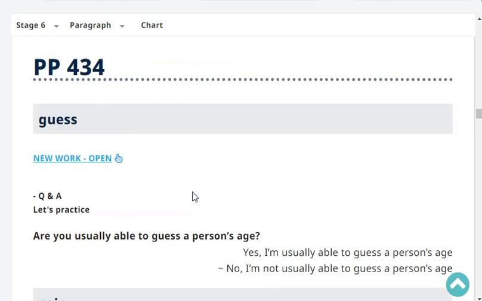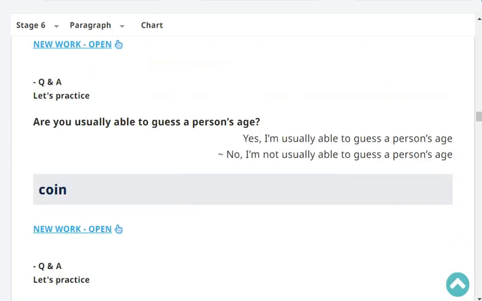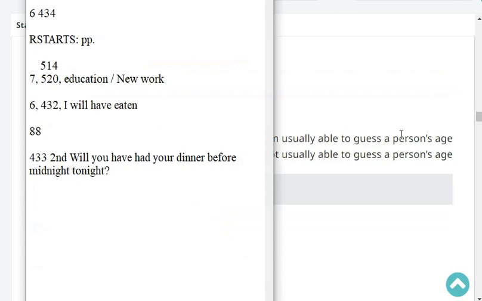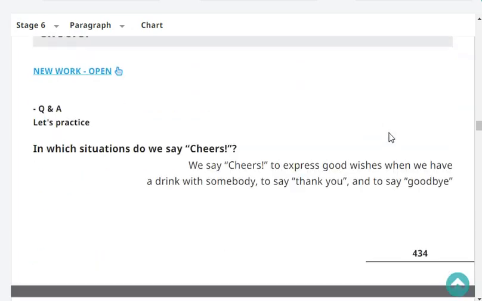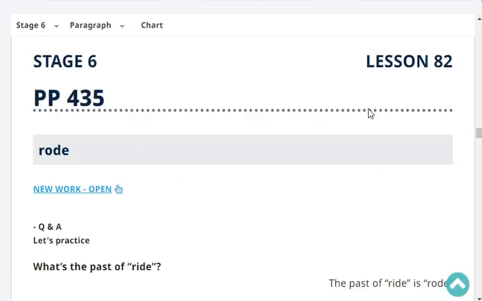Coin. Have you got any coins in your pocket at the moment? No, I haven't got any coins in my pocket at the moment. Cheers. In which situation do we say cheers? We say cheers to express good wishes when we have a drink with somebody, to say thank you and to say goodbye.